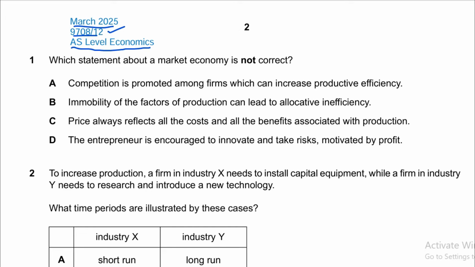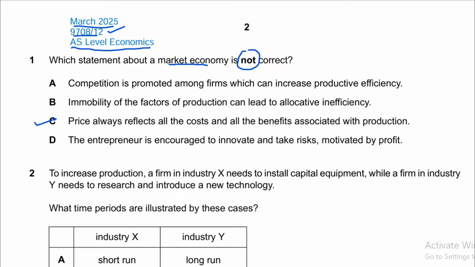Okay, so question number 1 is, which statement about a market economy is not correct? So keep in mind, a market economy is run by private individuals and companies, and you have to find out what is not correct in these options regarding a market economy. And first of all, C is the correct option of this question. Price always reflects all the costs and all the benefits associated with production.